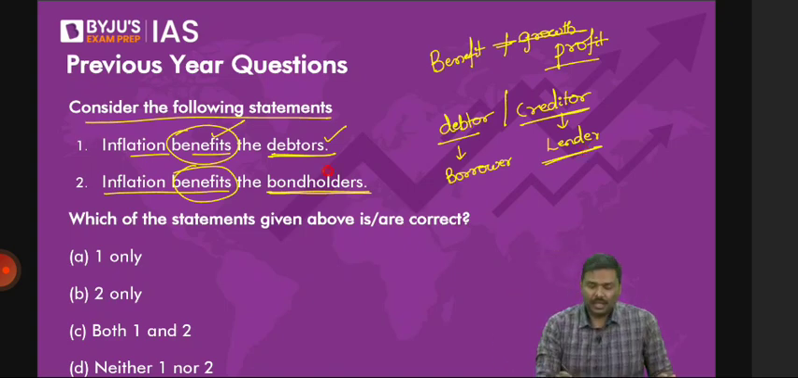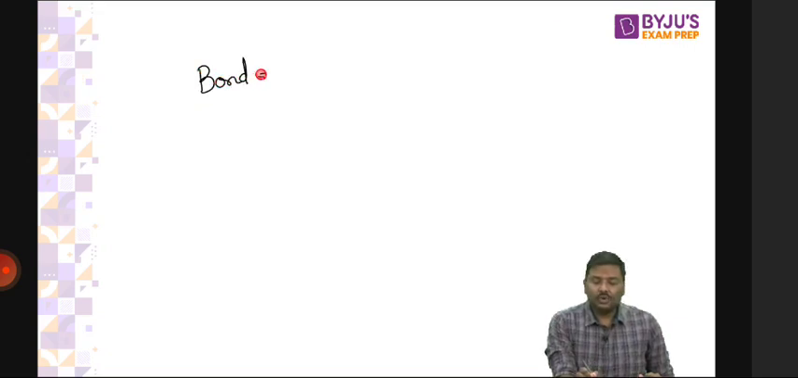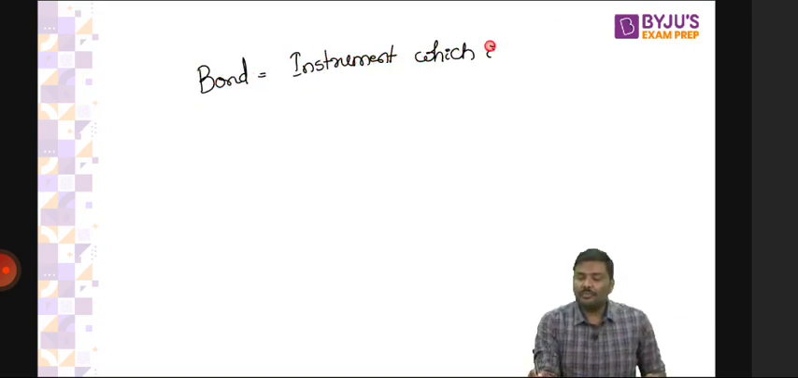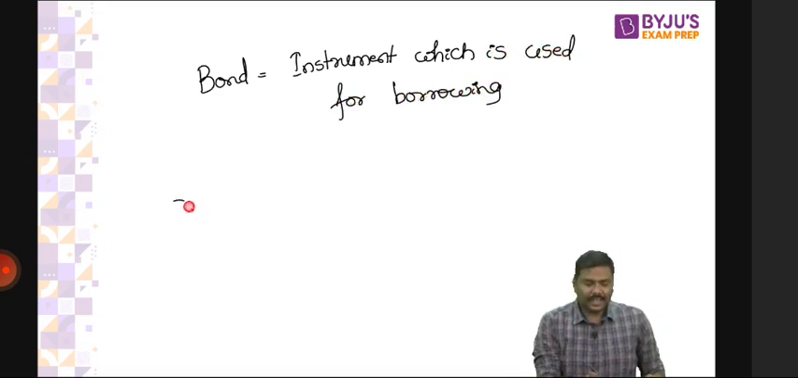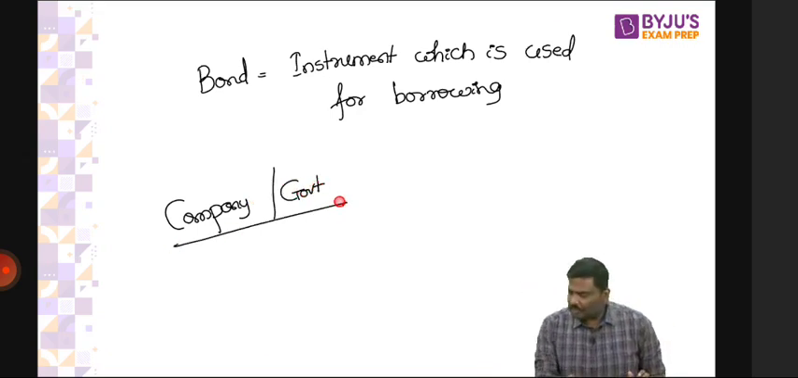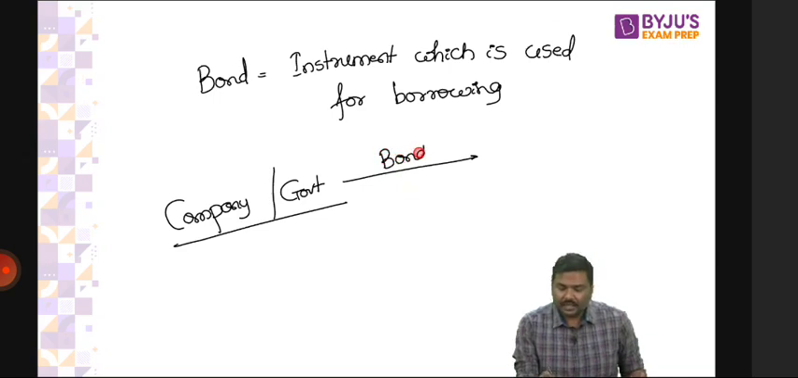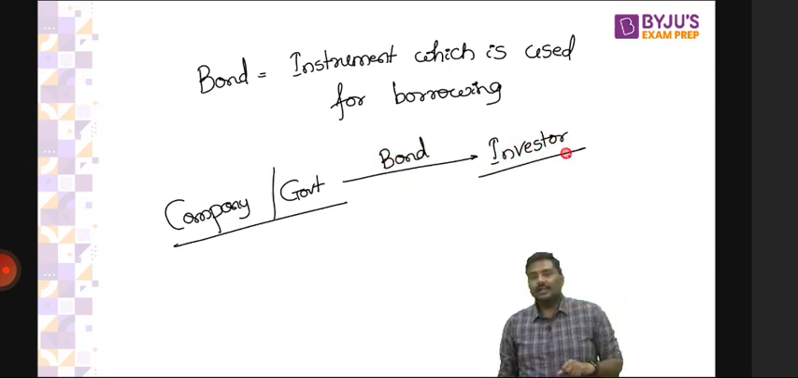Come to the third point here, bondholder. Now, what is the idea of a bondholder? Simple. The term bond refers to an instrument which is used for borrowing. So what do you mean by this? Here is a company or government, and both are allowed to borrow from the market. The company or the government can issue bonds in the market and borrow from the investors.